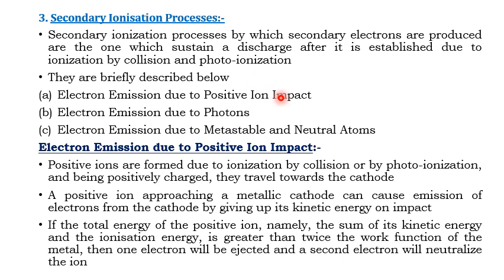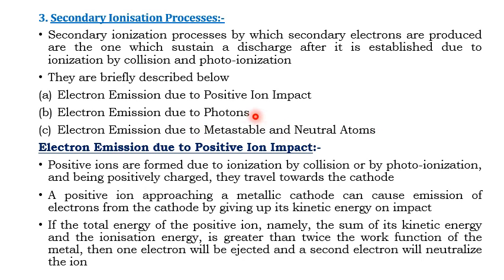Due to this positive ion impact, a secondary electron is produced. Then electron emission due to photons. Photons are packets of energy. Due to these photons, there will be an emission of an electron. That is called electron emission due to photons.